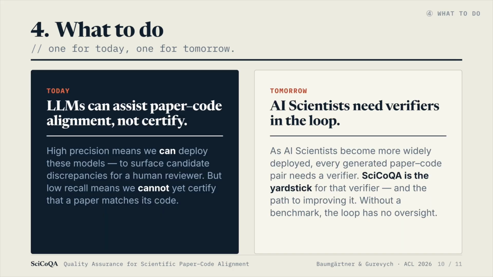Two things, one for today, one for tomorrow. Today, high precision means we can deploy these models to surface candidate discrepancies for a human reviewer. But low recall means we cannot yet certify that the paper actually matches the code if the model flags nothing or all flags have been fixed. Tomorrow, as AI scientists become deployed, every generated paper code pair needs a verifier. The benchmark for that verifier and the path to improving it is what SciCoQA gives the community. Without a benchmark, the AI scientist loop has no oversight.